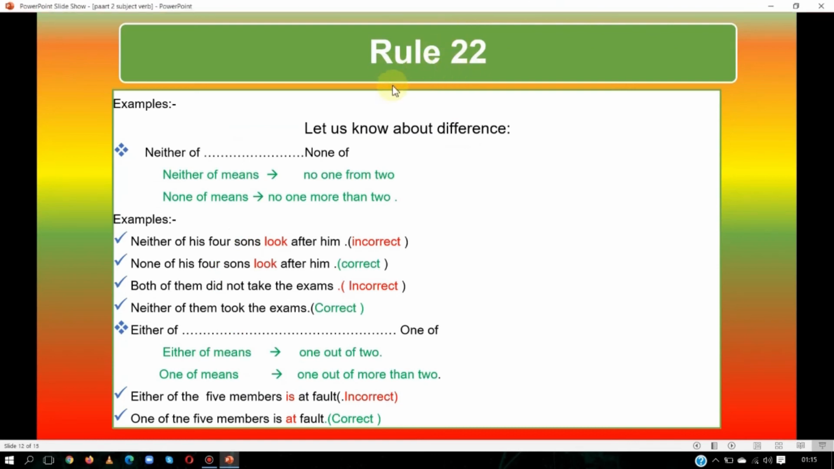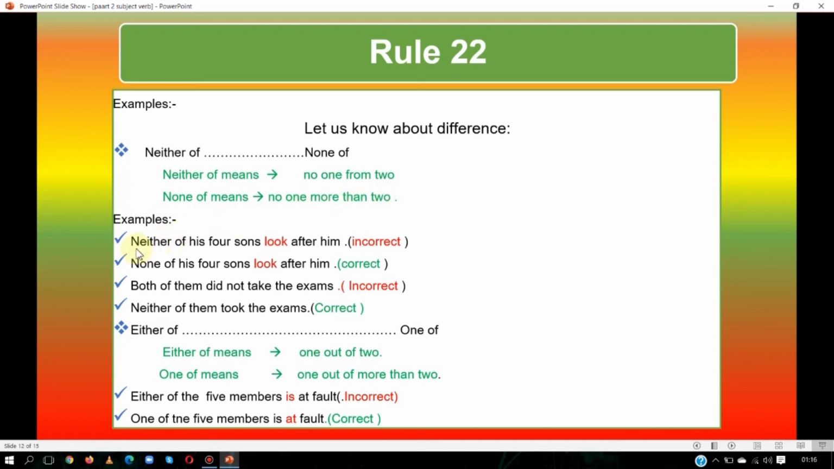Let us see rule number 22. This is what confuses you a lot. I will make it clear. See the difference between neither of and none of. Neither of means no one from two. It shows two. And none of means no one from more than two. It may be 3, 4, 10, or more than 10.